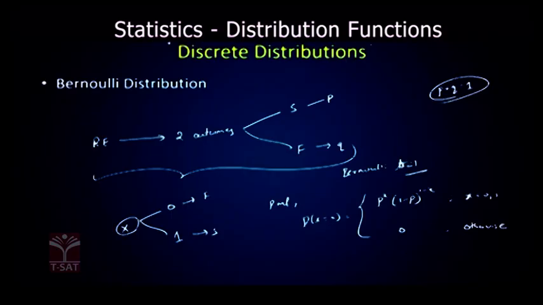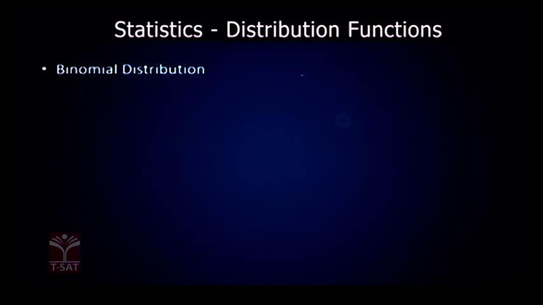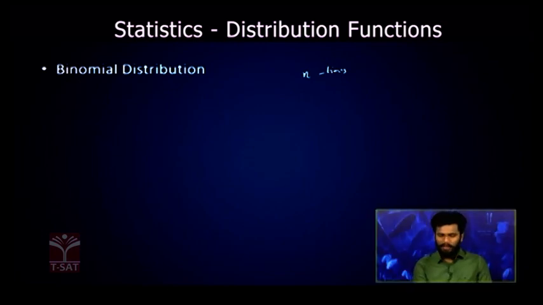Now when you repeat this Bernoulli trial n times, there is a random variable X which takes the number of successes in the n trials.